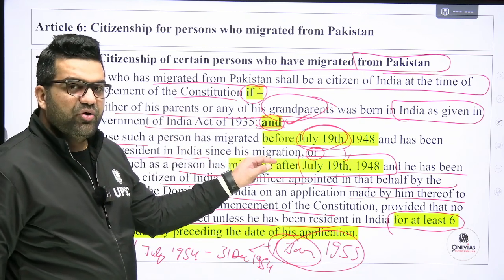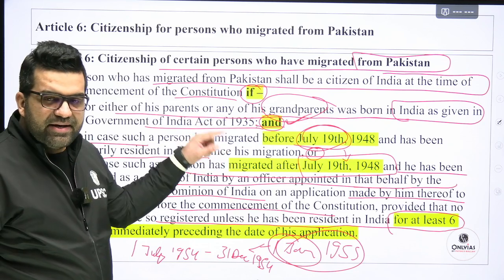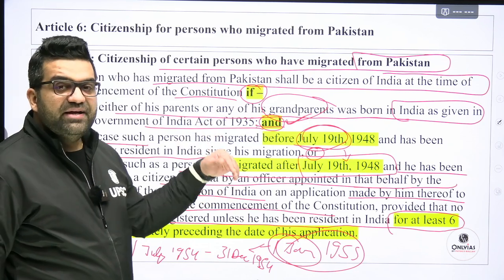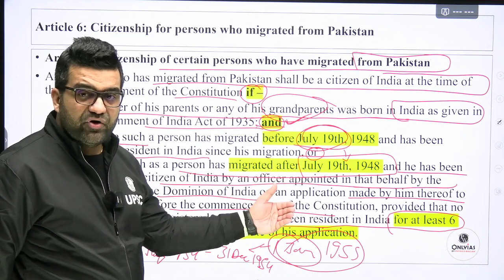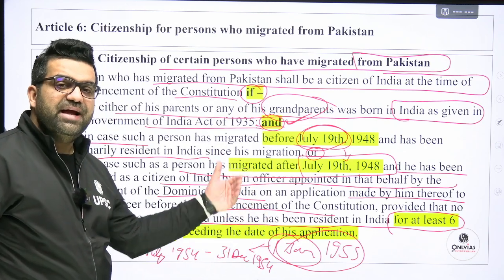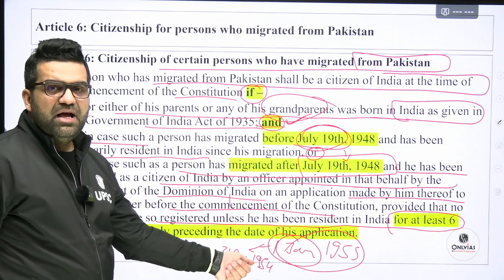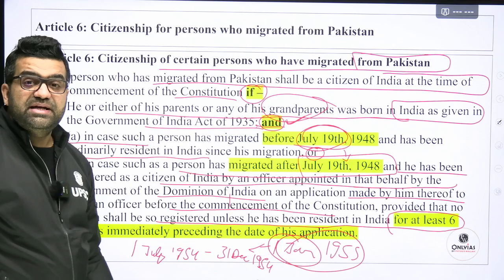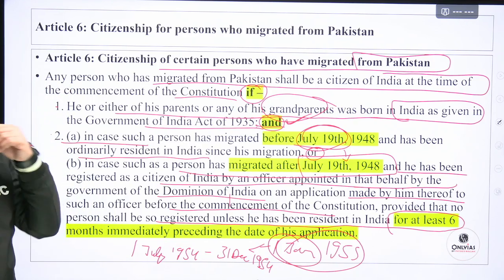They should have been born in India. This is one of the primary conditions. In addition to that, I should have migrated into India before 19th July 1948, or if I have migrated into India after 19th July 1948, then before making the application, I should have stayed in India for at least 6 months. Okay, so that is the condition.